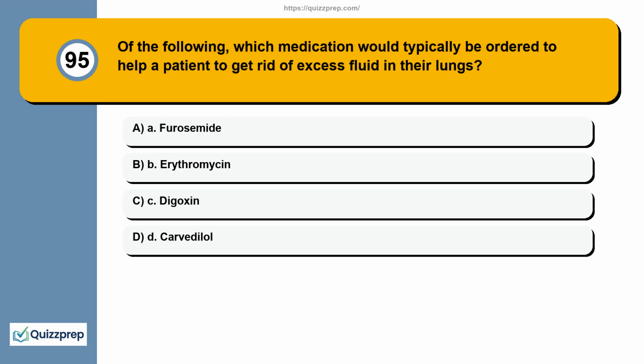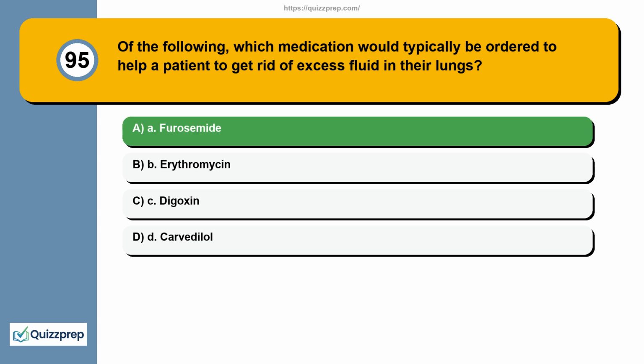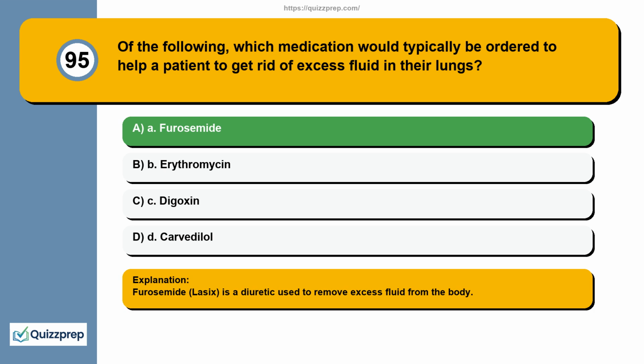Question 95. Of the following, which medication would typically be ordered to help a patient to get rid of excess fluid in their lungs? A. Furosemide. B. Erythromycin. C. Digoxin. D. Carvedilol. Furosemide, Lasix, is a diuretic used to remove excess fluid from the body.